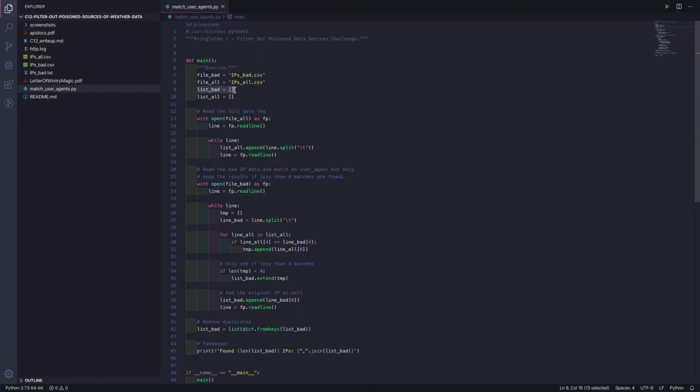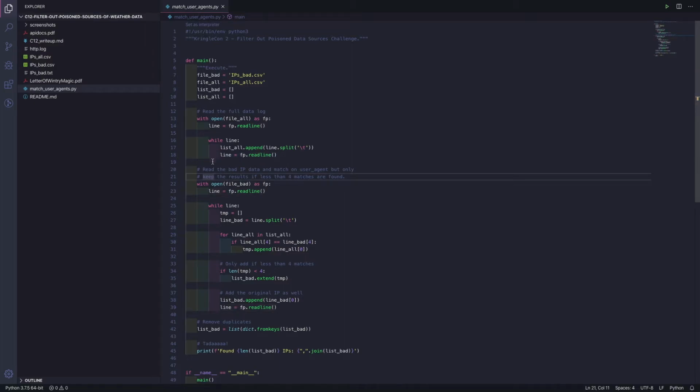I define my array where I'm going to be putting my bad IP addresses, then the one where I'm going to be loading in all my IP addresses. Then I open up my file with all my IPs and read that one line by line. As long as I have lines, I read one and split it by the tab character, store that in the list all array, and continue on with reading the next line.